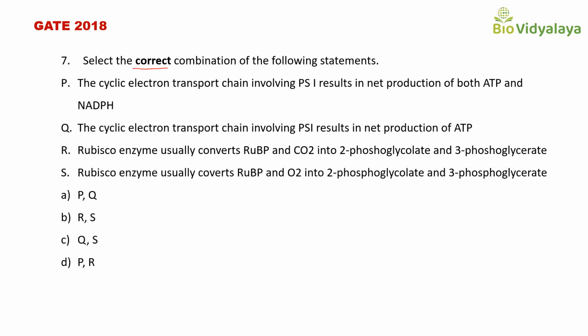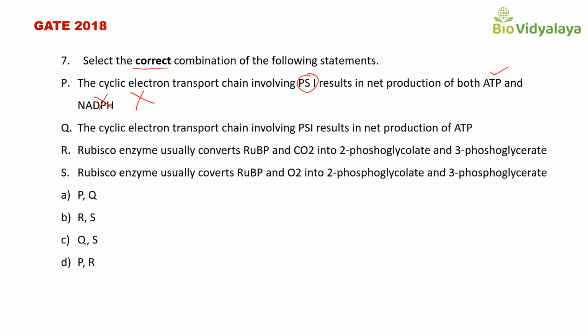The first statement, P, is that the cyclic electron transport chain involving photosystem 1 results in net production of both ATP and NADPH. In cyclic photophosphorylation, photosystem 1 is involved. That is correct, but resulting in net production of both ATP and NADPH is not correct. In cyclic photophosphorylation, NADPH is not produced, only ATP. So statement P is incorrect.